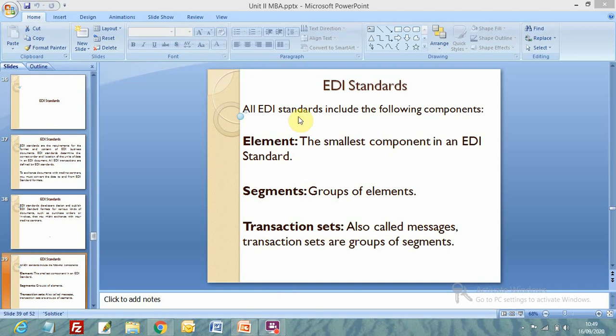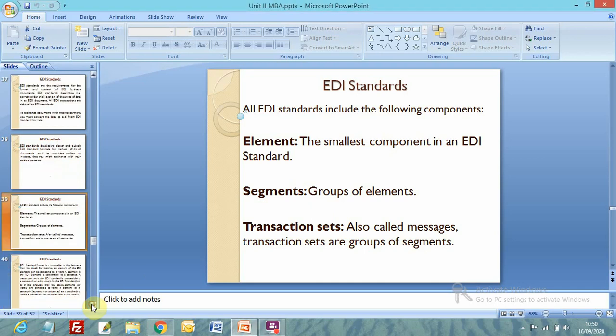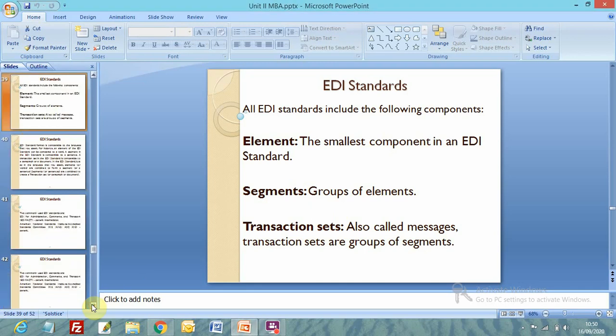Compared with the English language, element corresponds to word, segment corresponds to sentence, and transaction set corresponds to a group of segments. A group of segments means a group of sentences, and a group of sentences means a paragraph.